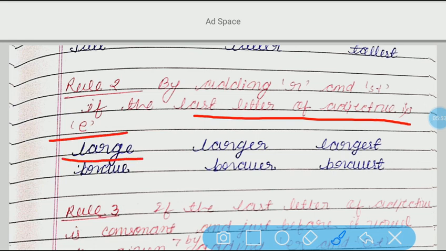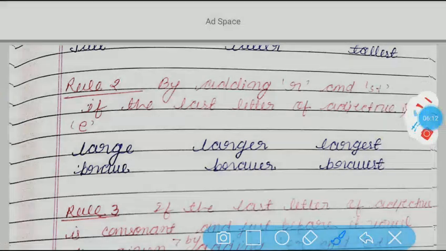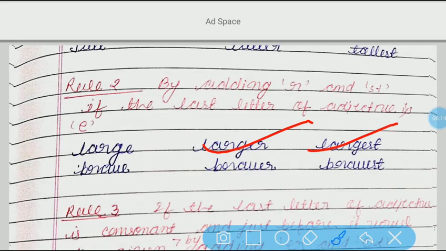What is the last letter of this positive degree? E. And that is why by adding R we can make it comparative degree, and by adding ST we can make it what? Superlative degree. So large, larger, largest. Brave, braver, bravest.